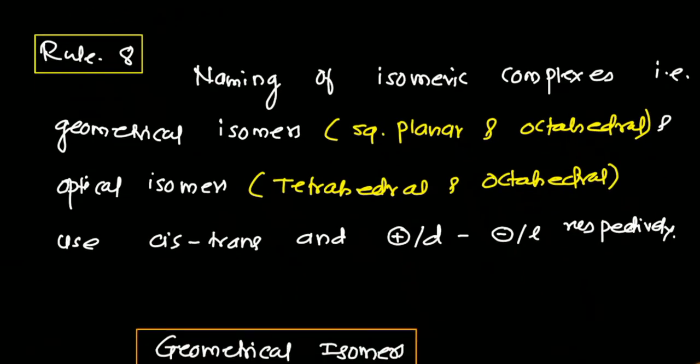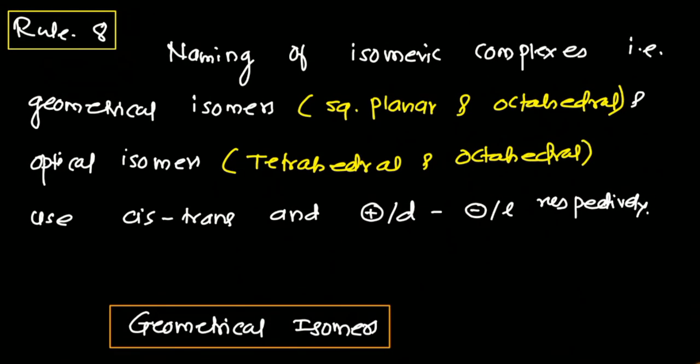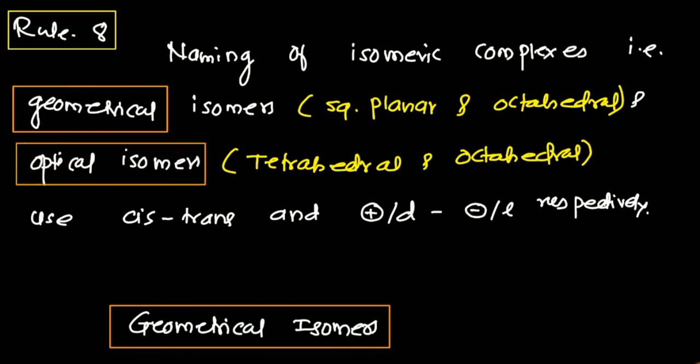Now rule number 8, the last one. In the case of isomeric complexes, you know that coordination complexes show isomerism. There are two types of isomerism: one is structural, and the second is stereo. Stereo is important here, so this is the naming of stereoisomeric complexes.